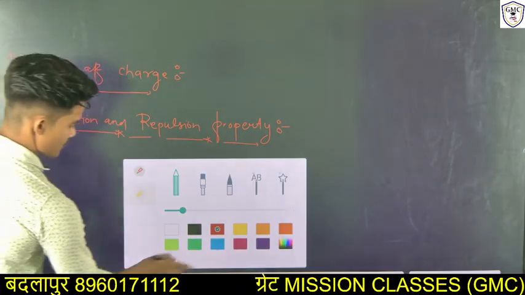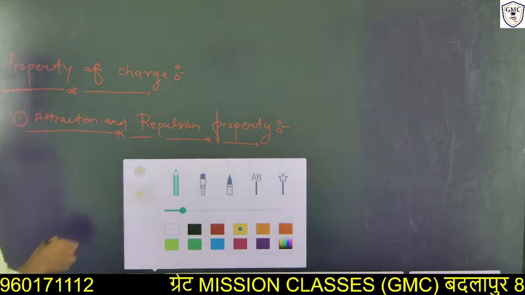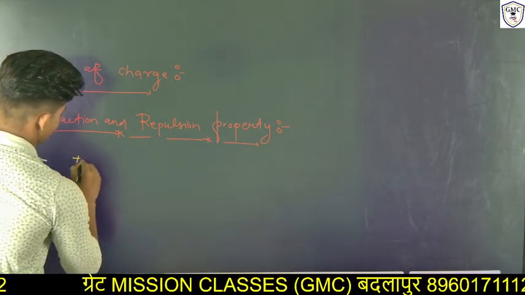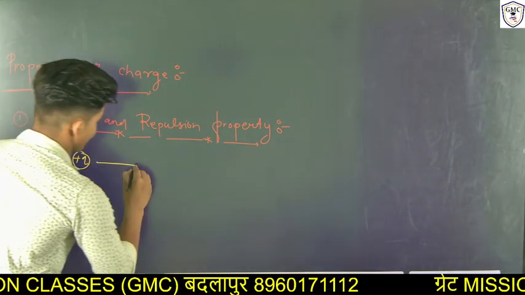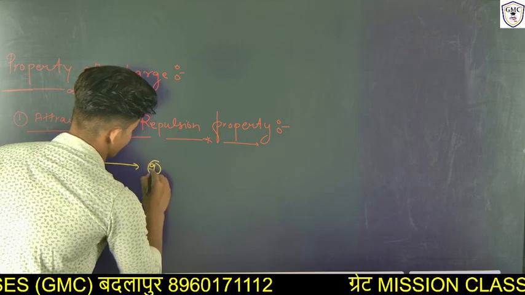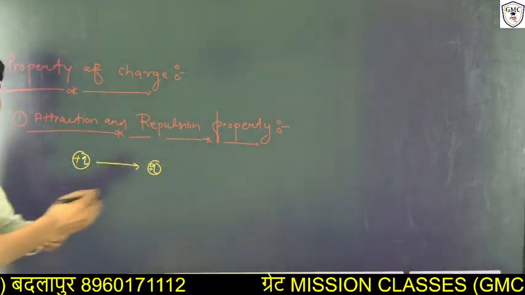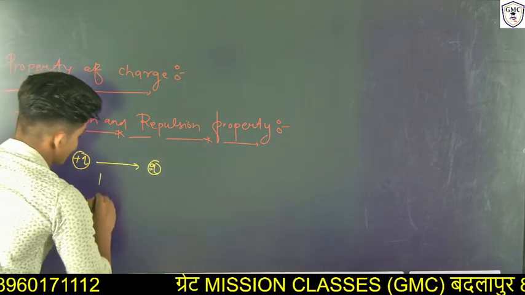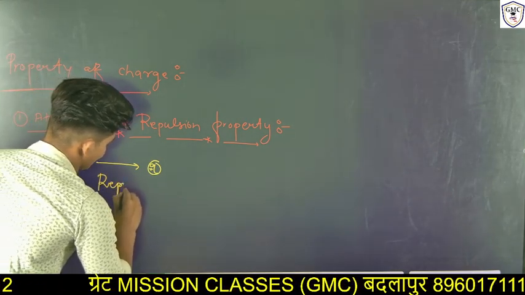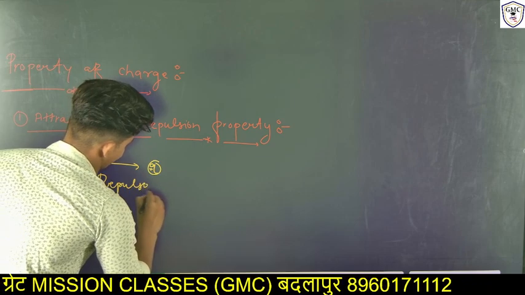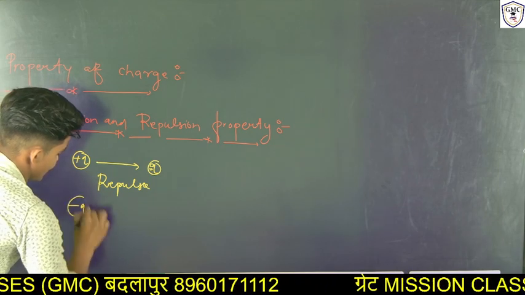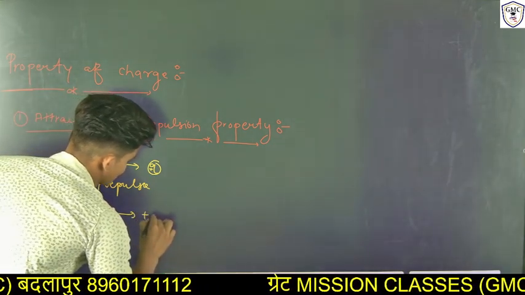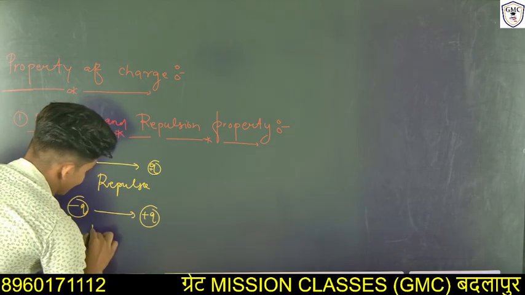So what is the attraction and repulsion property? When same charges, like when we put plus q charge in front of plus q charge, then they will repel each other, and when we put a negative charge in front of a positive charge, then they will attract each other.